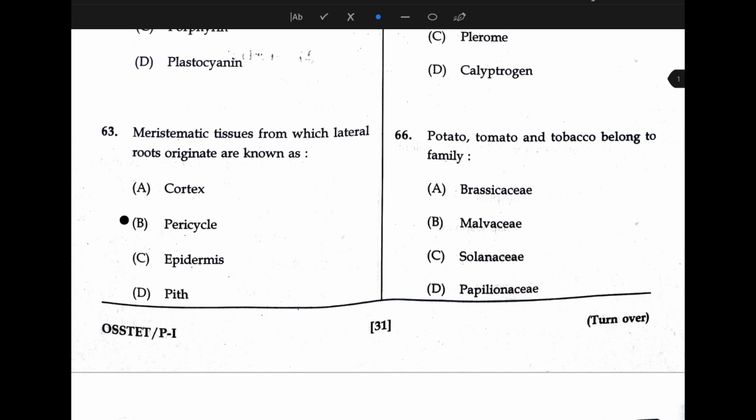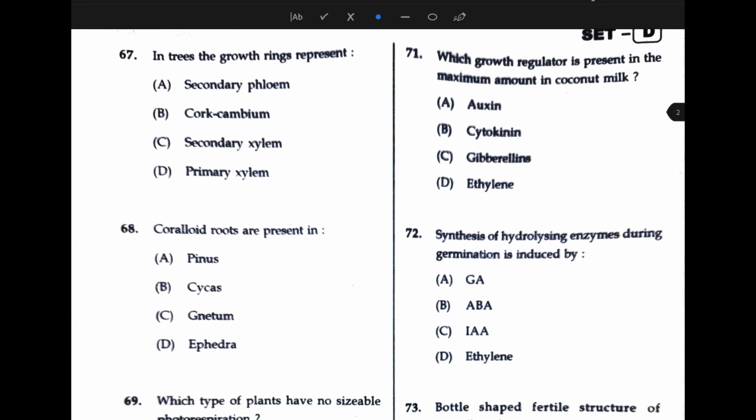Next, potato, tomato and tobacco belong to family dash. The answer is Solanaceae. Next, in trees the growth rings represent dash. The answer is secondary xylem. Next, coralloid roots are present in dash. The answer is Cycas.